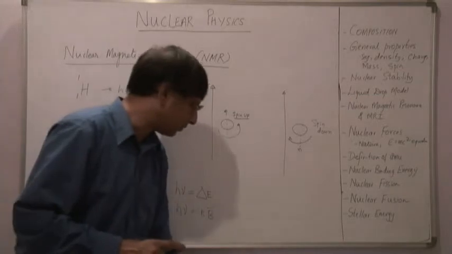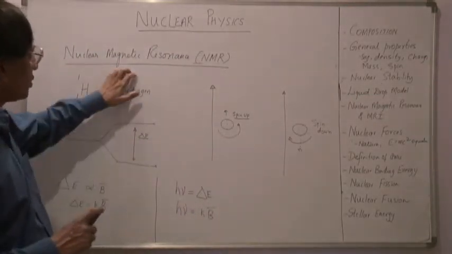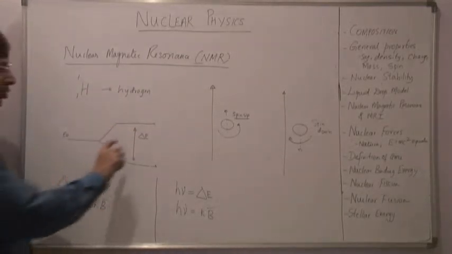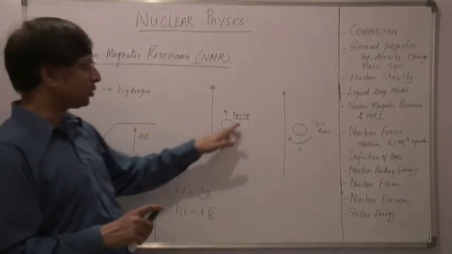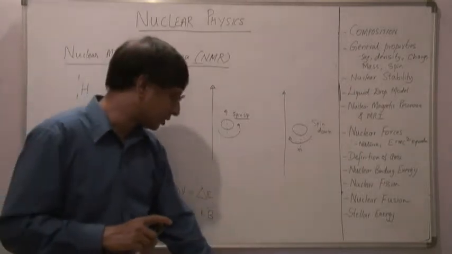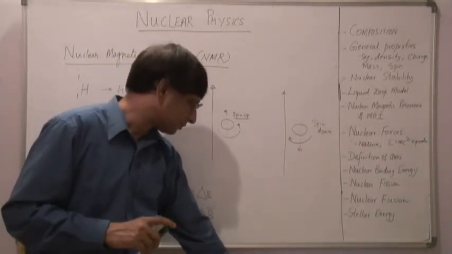So that's about nuclear magnetic resonance. It's called nuclear magnetic resonance because the nucleus is involved here, and the nucleus resonates by absorbing the energy and going from one state to another state. So that is a resonant frequency. That is why we call it nuclear magnetic resonance.